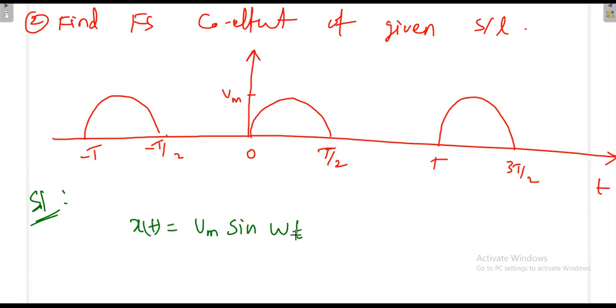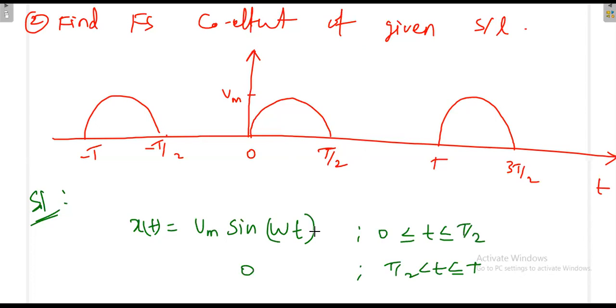But this signal is defined only for half duration. So from 0 to T by 2 only we are having representation. Again, when you go from T by 2 to T, the value is 0. This is the regular expression. In general, this is valid for all time, but in this case, in the second half of the time period, we are having 0 value. So we can represent it like this.